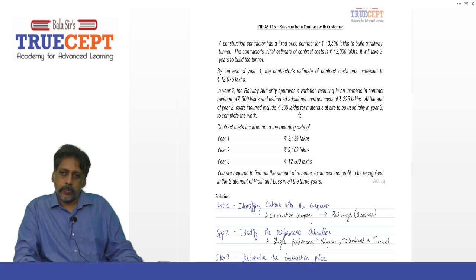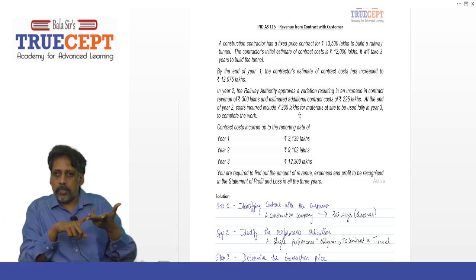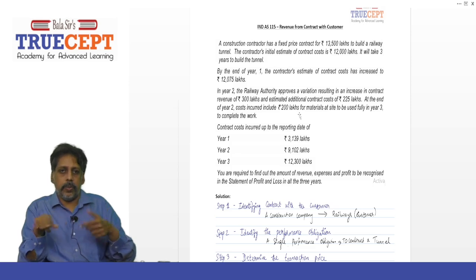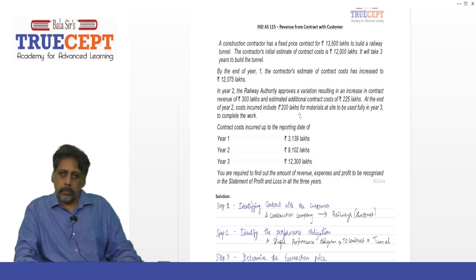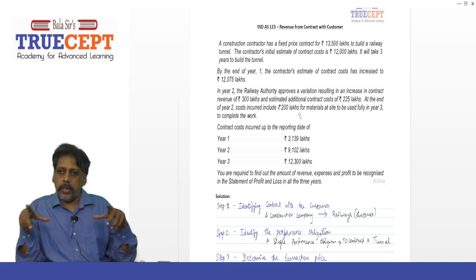Next, year 3: 12,300 lakh. Remember, that is our total cost. That again includes the cost incurred in year 1 and year 2 as well. You are required to find out the amount of revenue, expense and profit to be recognized in the statement of profit and loss in all the 3 years. It's a 3-year contract, completed over time, over a 3-year period.